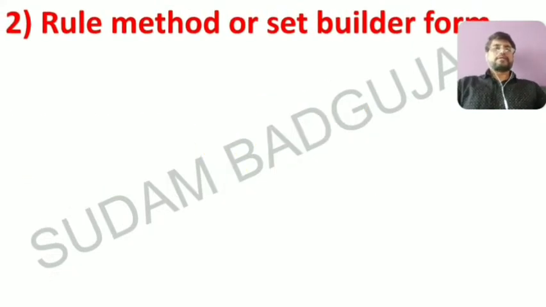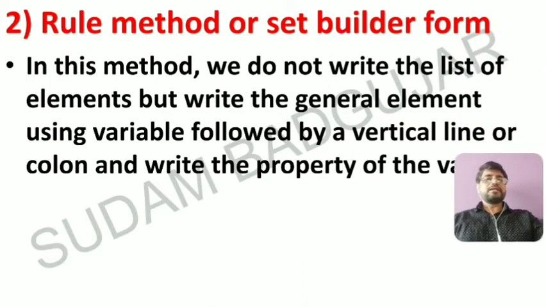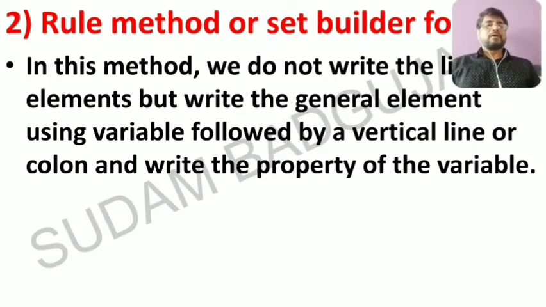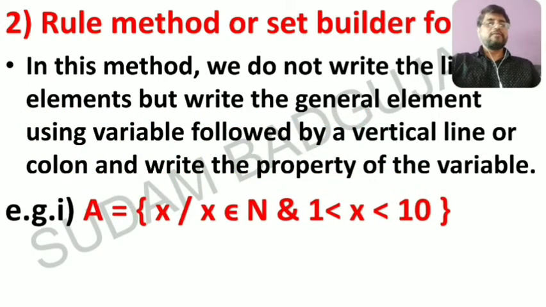Now the next part is rule method or set builder form. What is the rule method? Just you have to make a rule. See, what is the rule? In this method we can write the list of the elements, but write the general element using a variable followed by a vertical line or colon and write the property of the variable. Means here we have to use the set in this form, always in this form.